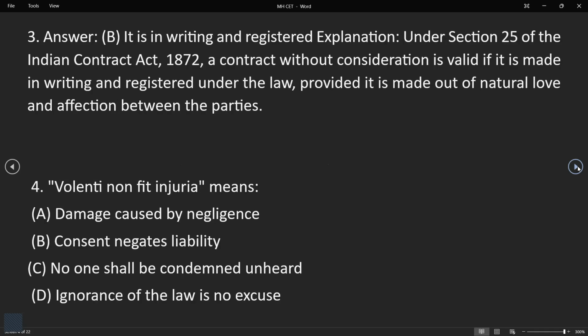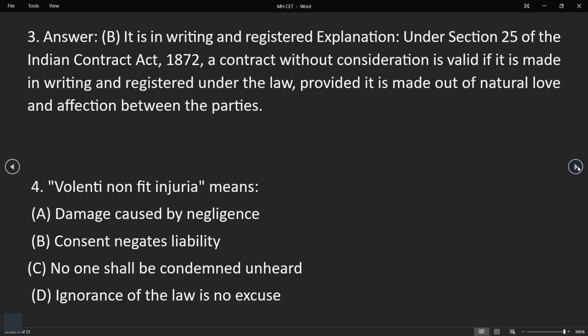Let's see the explanation of the third question. It is in writing and registered under Section 25 of the Indian Contract Act of 1872. A contract without consideration is valid if it is made in writing and registered under the law, provided it is made out of natural affection between the parties. Let's see the fourth one.